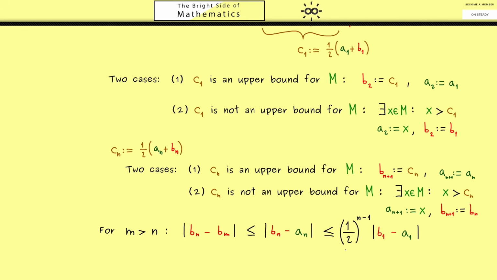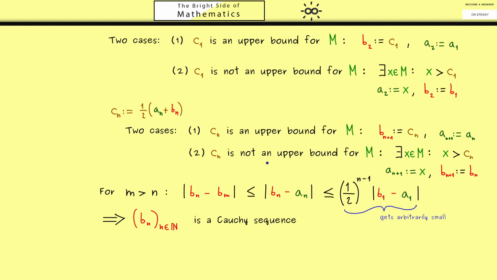And now this whole number here we can get arbitrarily small. This is what you can show, and then you can formalize the conclusion that Bn is indeed a Cauchy sequence. And then the last step is just using the completeness axiom to show that Bn is a convergent sequence. Also, the only possibility for the limit then is the supremum of M. Okay, so that's the overall idea of the whole proof. The missing details you can easily fill in.